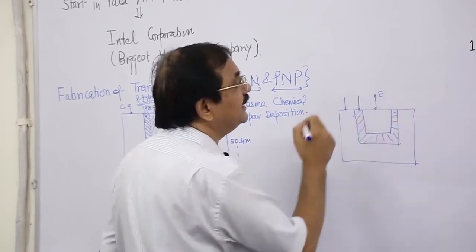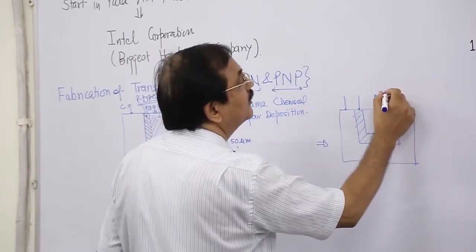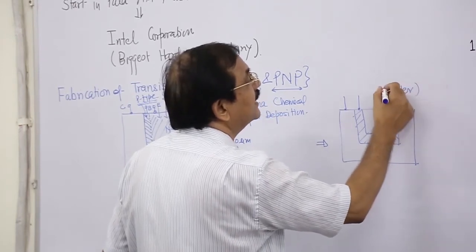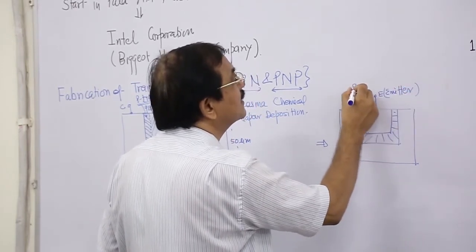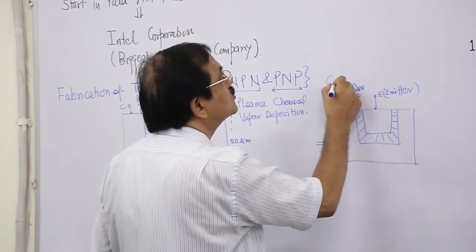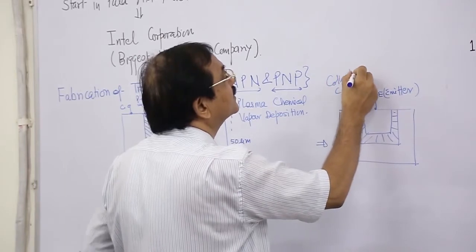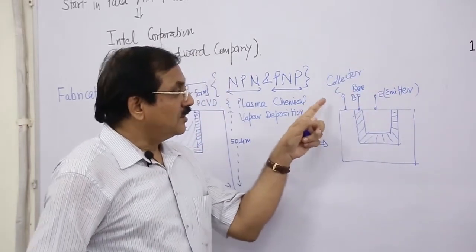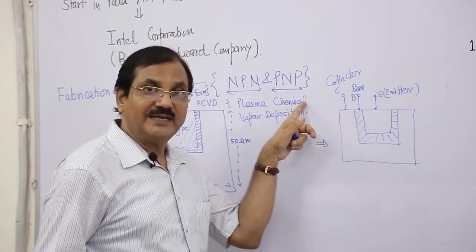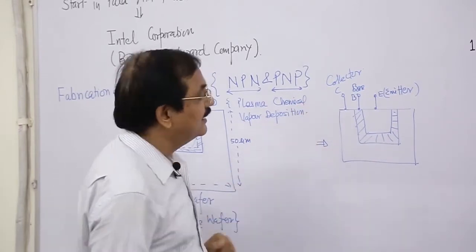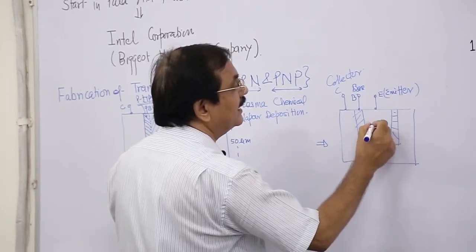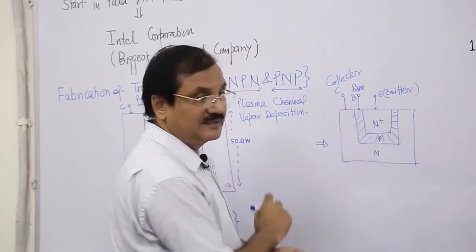This is E. E stands for emitter. Here it is base, and this is C. C stands for collector. So emitter, base, collector, three terminals of a transistor, and this terminal is N. Here it is P, and then it is N plus.